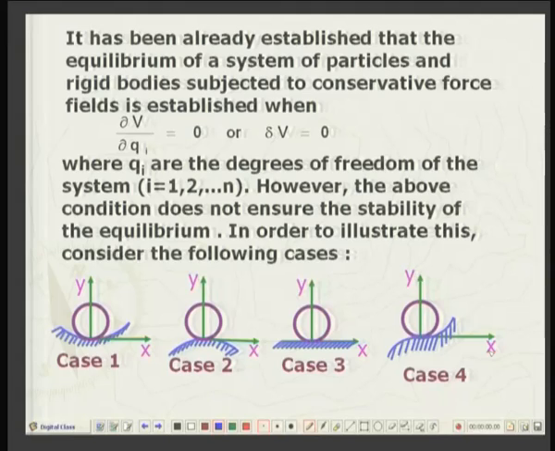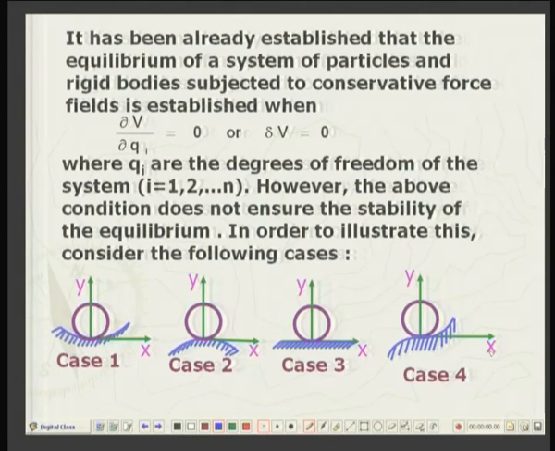of the total potential energy, which may consist of gravitational energy or elastic energy. So, the first variation is 0, del V is equal to 0, and the equivalent condition for a system of n degrees of freedom, let us say q1, q2 up to qn, is that the partial derivative of total potential energy with respect to each of these degrees of freedom q1, q2, up to qn is equal to 0.